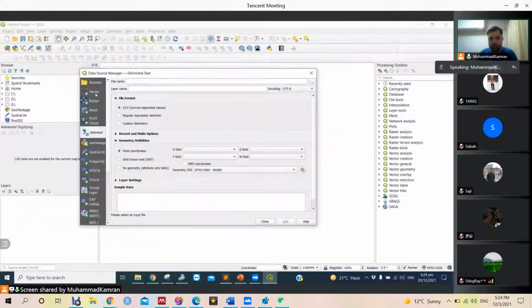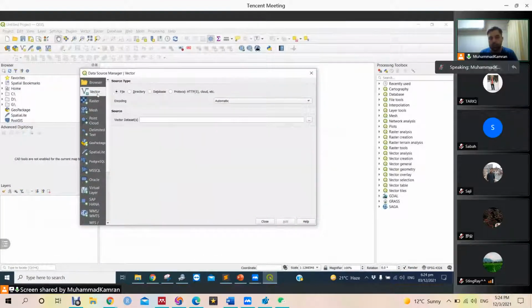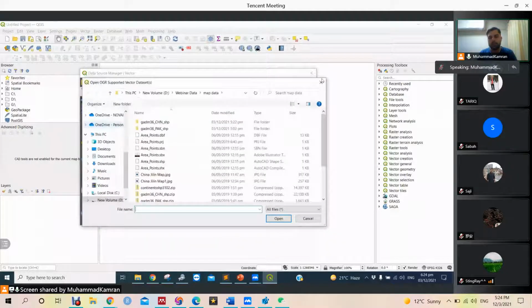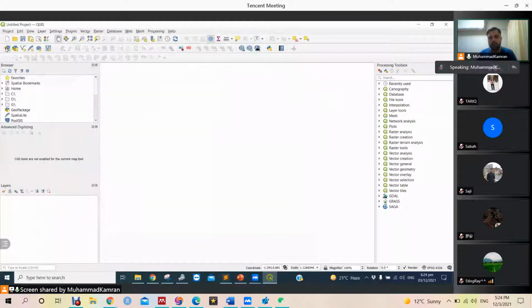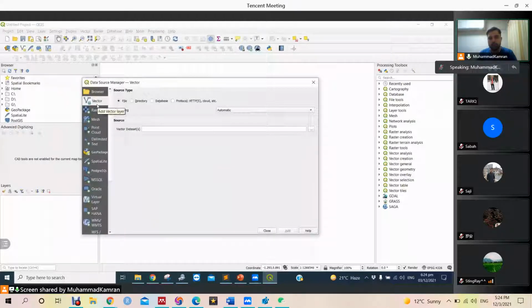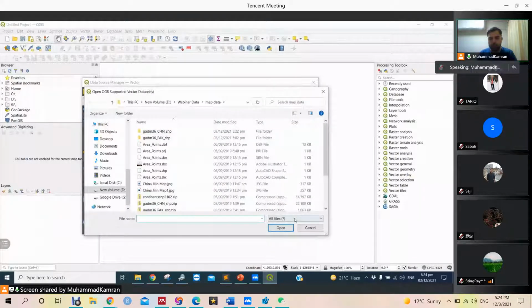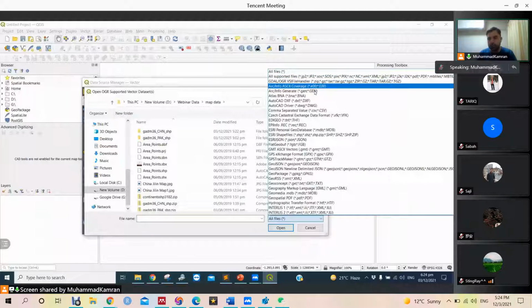So this is a vector file basically, or vector data set. We will go to open data sets here. Then we will go to vector because it is a vector data set. The raster data set is mostly from satellite data, images. This is vector data, so we are going to go to vector data, and here are all the supported formats.